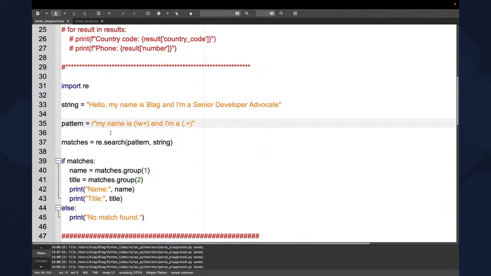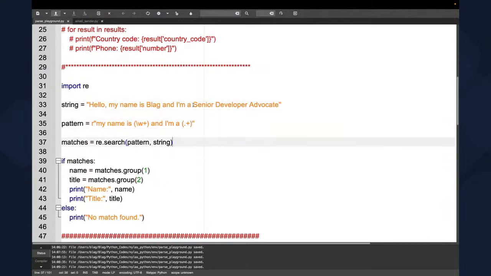So in our regex pattern we say, my name is, and this means any letter, and the plus is what is coming after. Then, I am a, whatever is there, because in the title we can have a number, a letter, whatever. So we just put a period and then a plus. It's going to grab anything from the A until the very end.